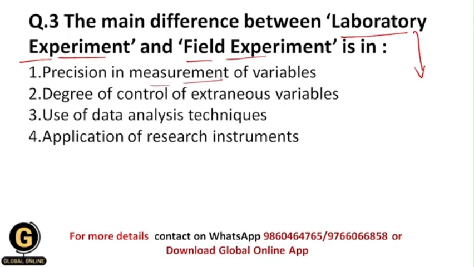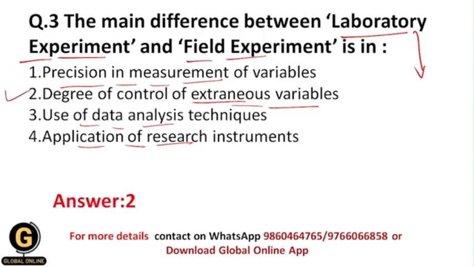Precision in measurement of variables, which means how precise the measurement of variables is. Then degree of control of extraneous variables, which I have told you in the explanation part of this question. Use of data analysis techniques, then application of research instruments. So the correct answer for this is the second, as I have told you.